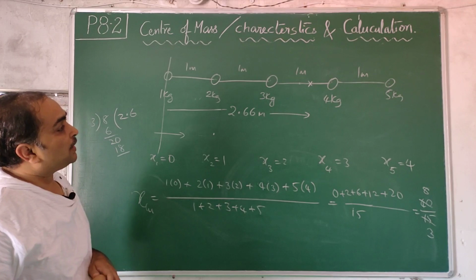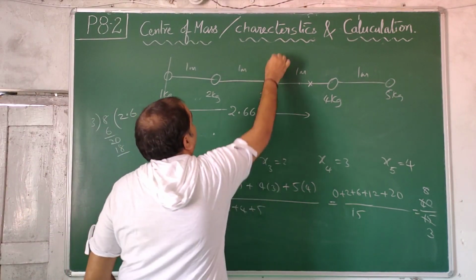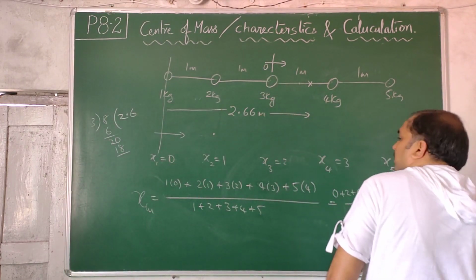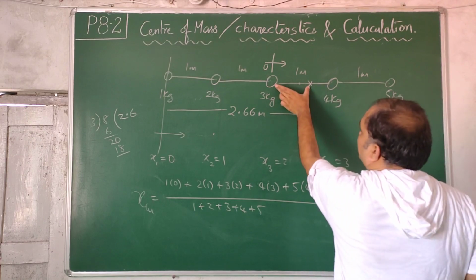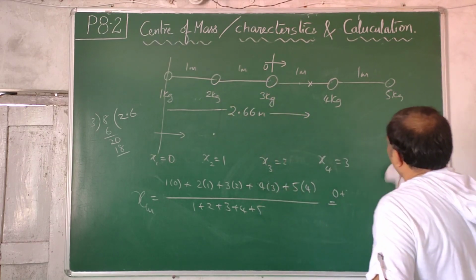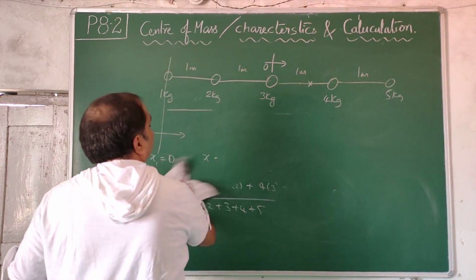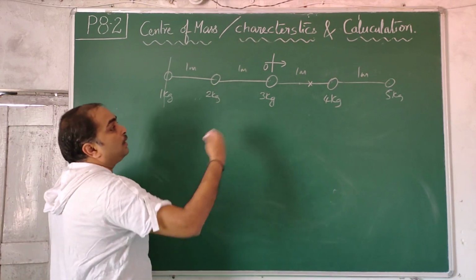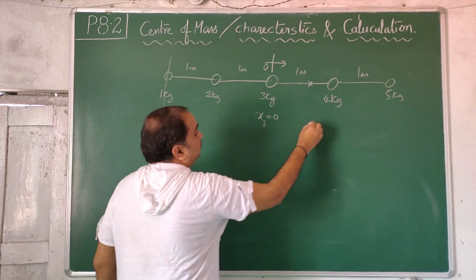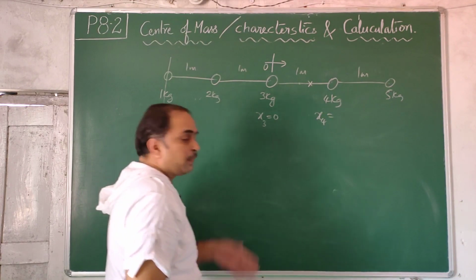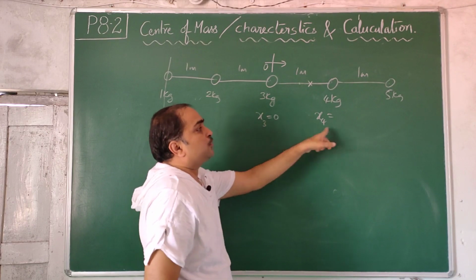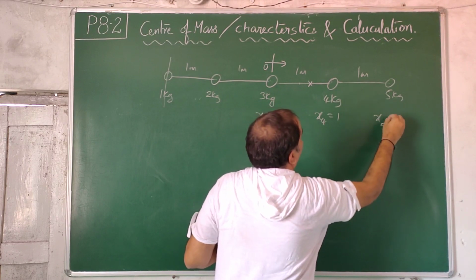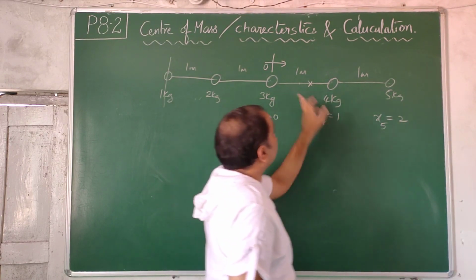Now instead of taking the origin there, you take it from the 3 kg mass. Here onwards is my origin, 0 is here. Then the answer comes the same, but the distance you get is measured from here. So let us see. Now the coordinates will change. This x3 is equal to 0. It doesn't matter how you label them, x1, x2, x3, but 4 kg is at 1, and x5 is 2 kg at 2 meters, 1 plus 1.